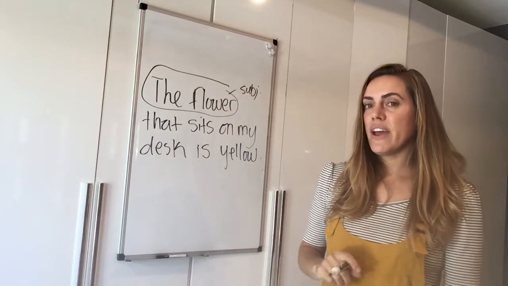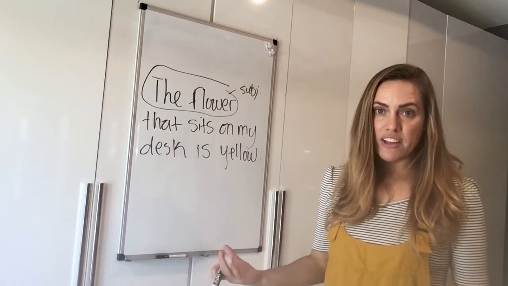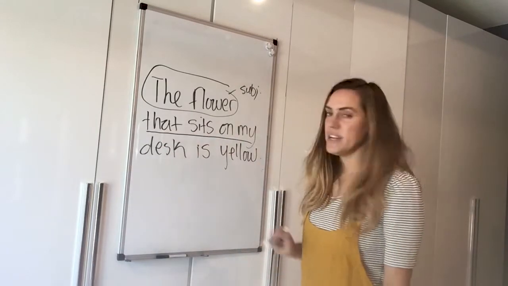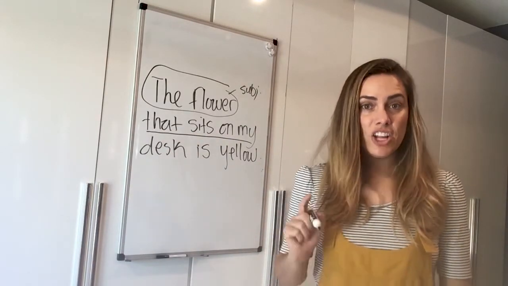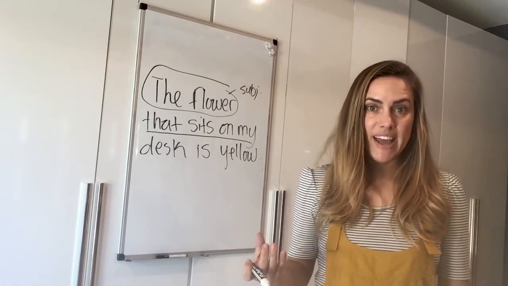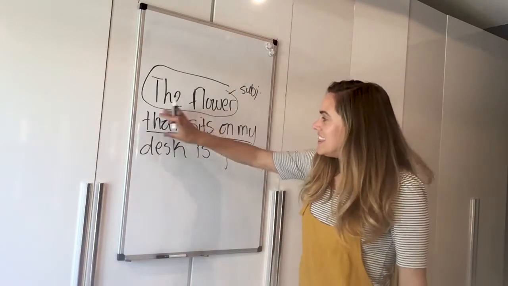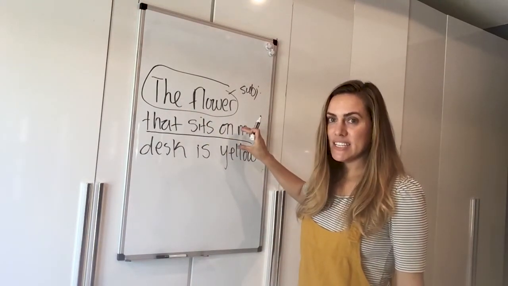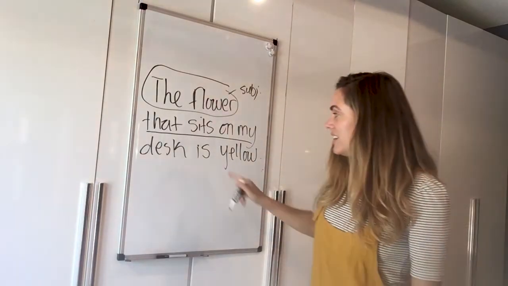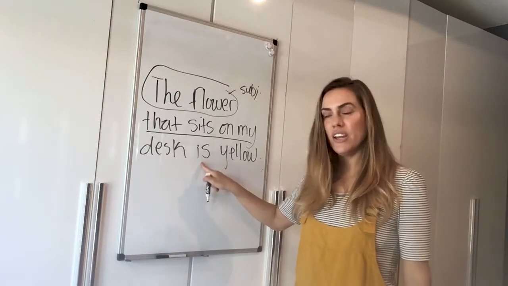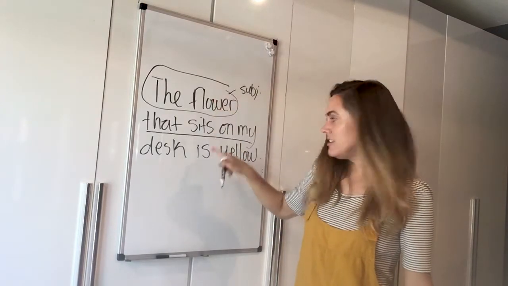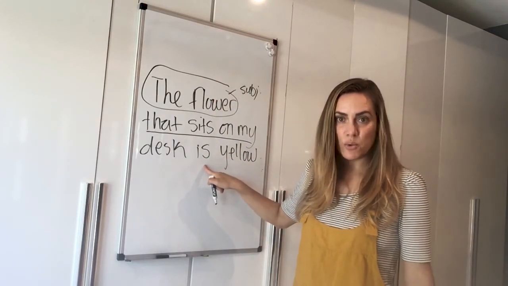Now here you'll notice we have a really long adjective or an adjective clause that describes the flower. What kind of flower? The flower that sits on my desk. That's an adjective clause. It's a clause because it has a subject and verb of its own and it's describing a noun, flower. But this is not the verb in my sentence that this subject has to agree with. The verb that my sentence has to agree with is this one over here. Do they agree? The flower is yellow? Yes. Third person singular S on the verb, so it's good.